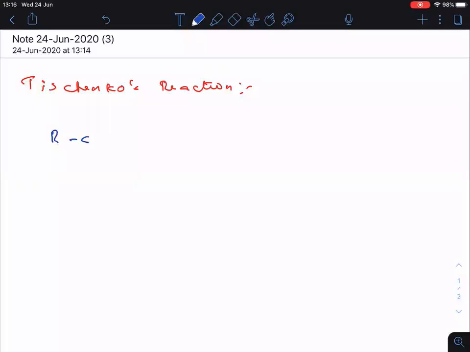In Tishchenko's reaction, first of all, we have to take the aldehyde. Clear? Oxygen carries 2 lone pairs here. Now, what happened here? This will react with this one. What is the name of this one? You know, aluminium ethoxide. Clear? And aluminium contains vacant d orbitals. So, oxygen will donate its lone pair to the vacant d of aluminium.